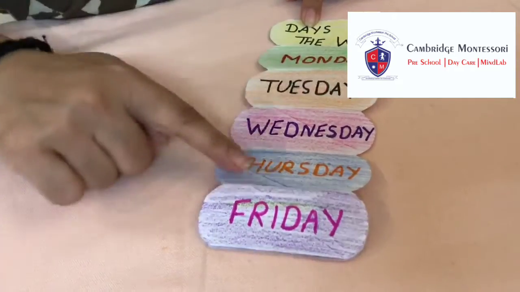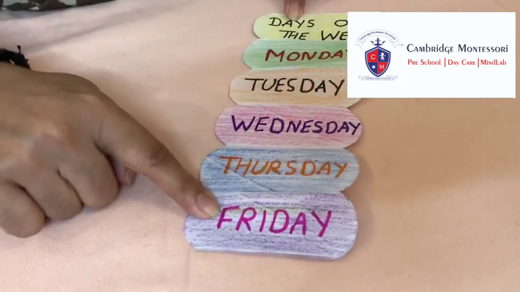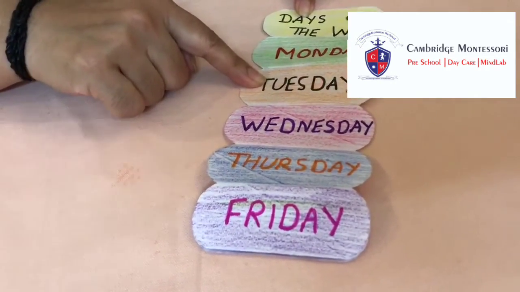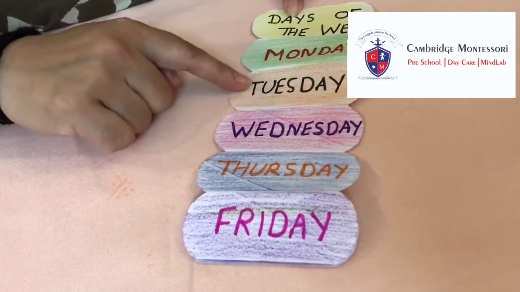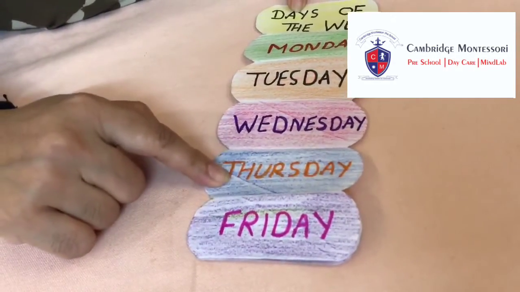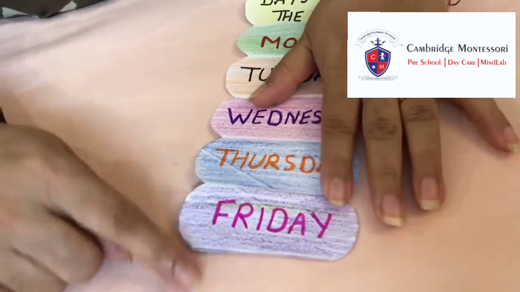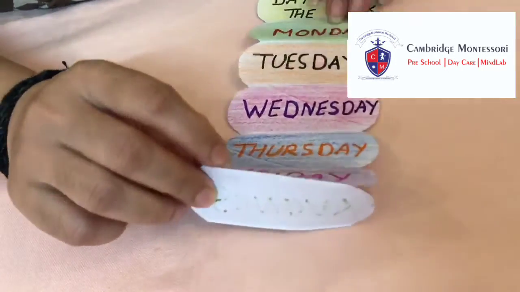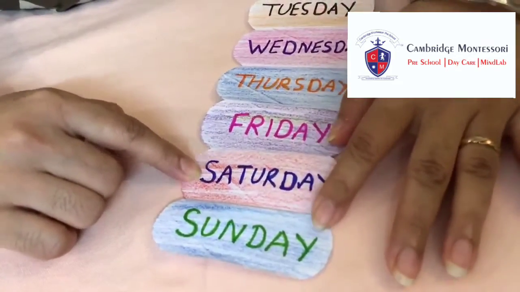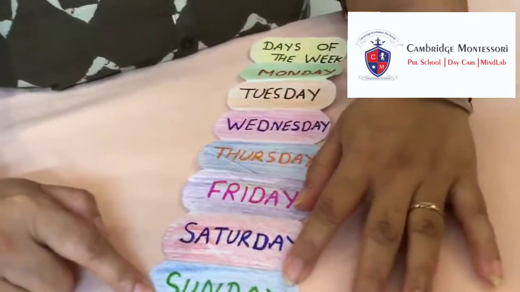So, we can see which day is coming after each other. Like Monday first, then after Monday, Tuesday, then after Tuesday, Wednesday, after Wednesday, Thursday, after Thursday, Friday, and after Friday, Saturday. And after Saturday comes Sunday.